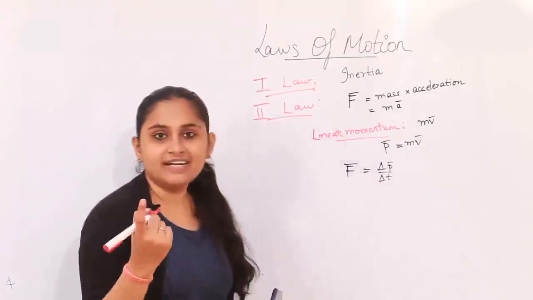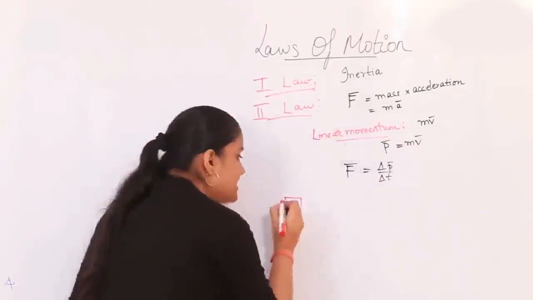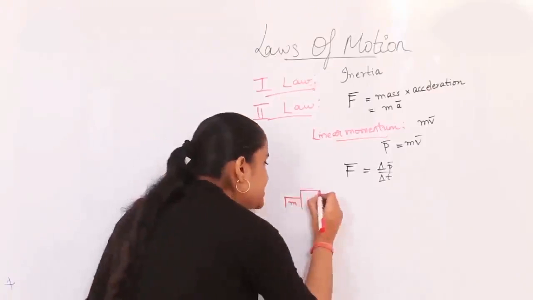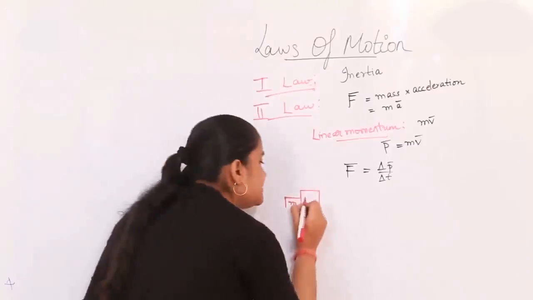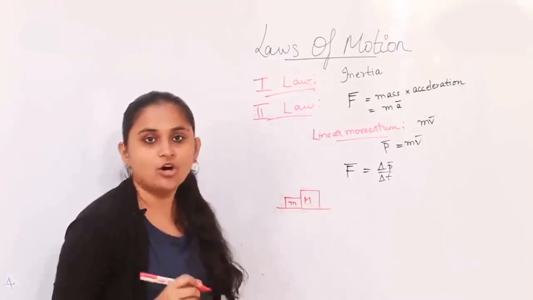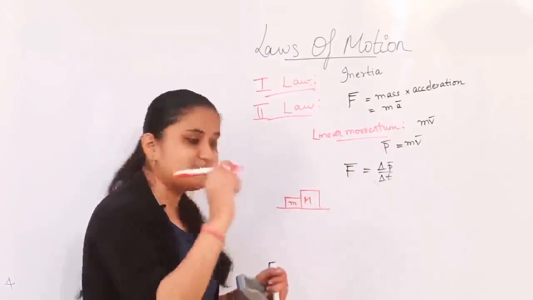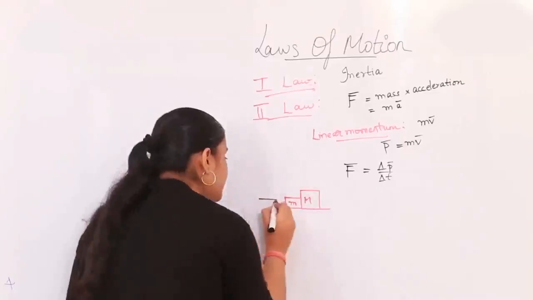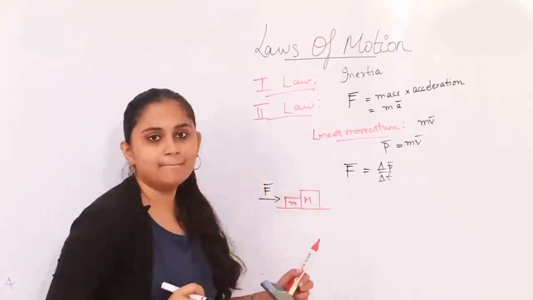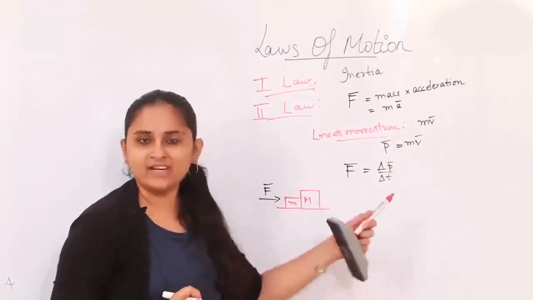In this particular example, I take two blocks of different masses. Let's say the smaller mass is represented by a small m, and a bigger mass which is connected to the smaller mass is represented by a capital M. They are lying on a surface like a table. So when will this momentum change occur? Only when there is an external disturbance of force. So let me act a force onto it. When I am applying a force on this small block m, because it is also connected with the capital M block, both will move together.